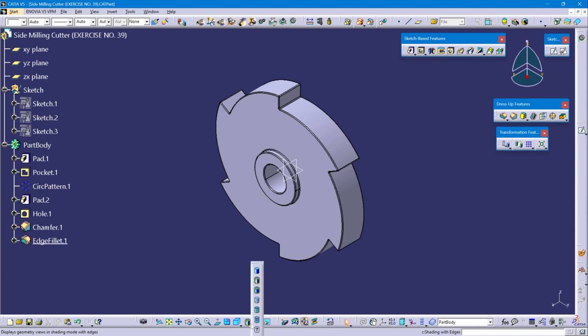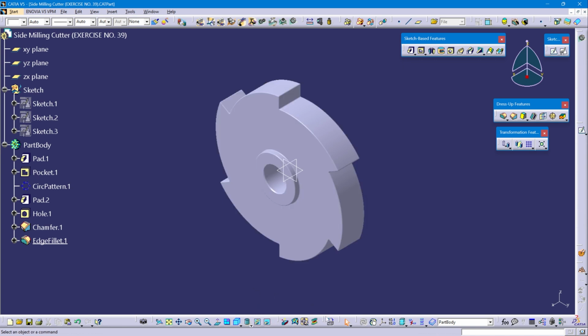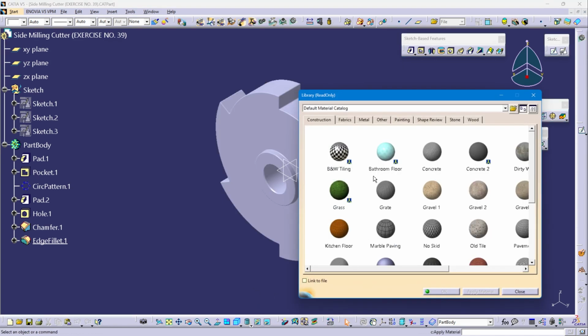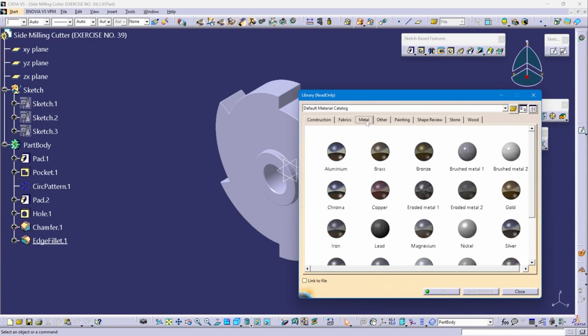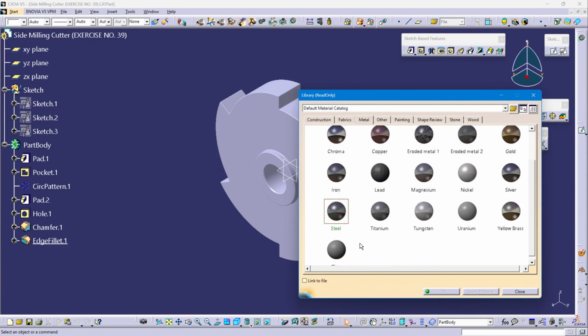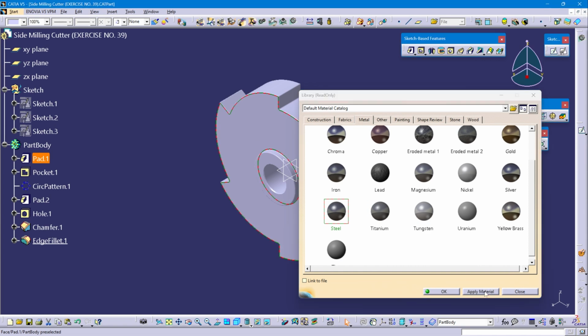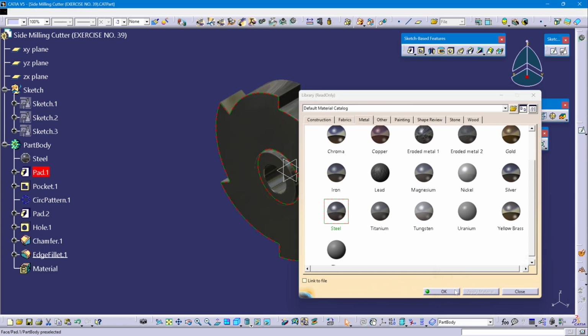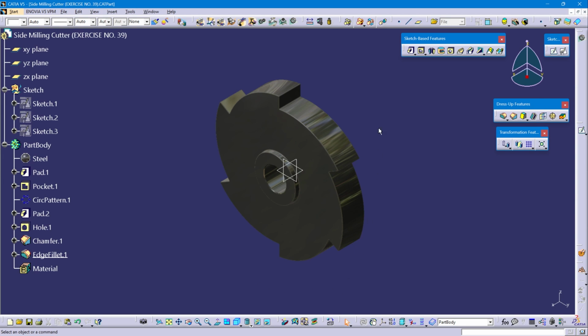So change the appearance and select shading with material and apply the material. I'm going to select metal and steel. Select the part and press apply material. Okay. So this is our steel metal material. So we applied the steel metal. In the part body you can see it's the steel.